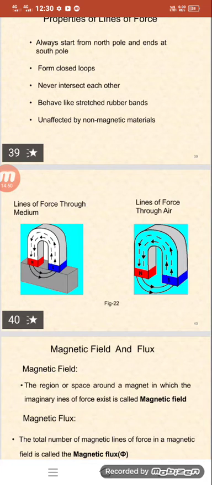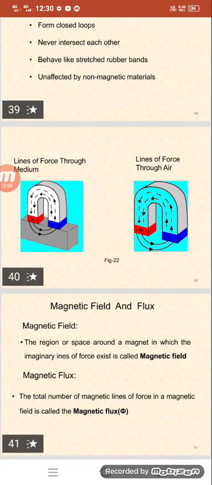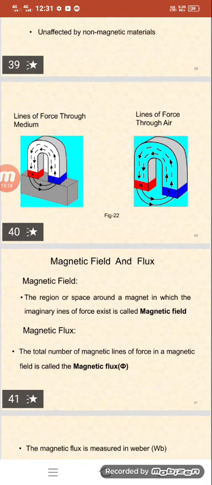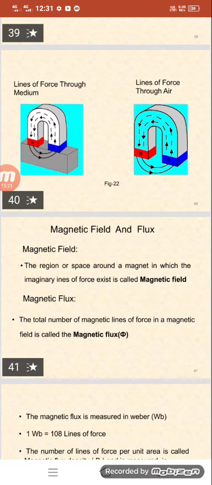We have some definitions for this topic. Magnetic field is the region or space around a magnet in which we feel or experience some force; that we call the magnetic field. Magnetic flux is the total number of magnetic lines of force in a magnetic field. The magnetic flux is normally measured in Webers, and 1 Weber is equal to 10 to the power of 8 lines of force.